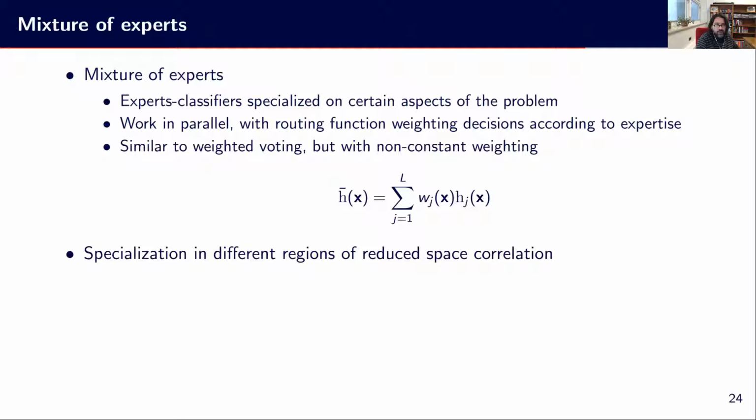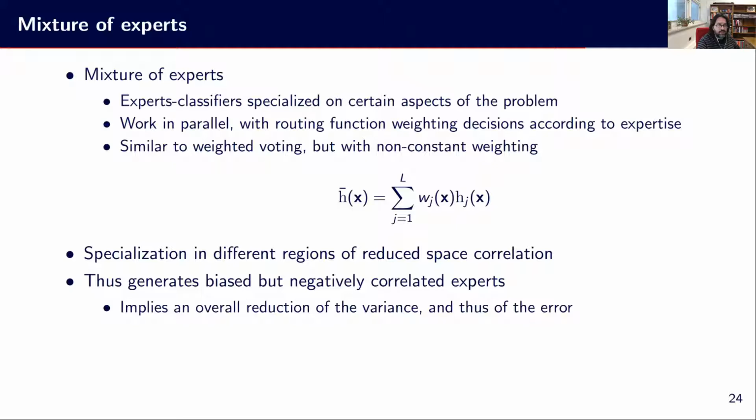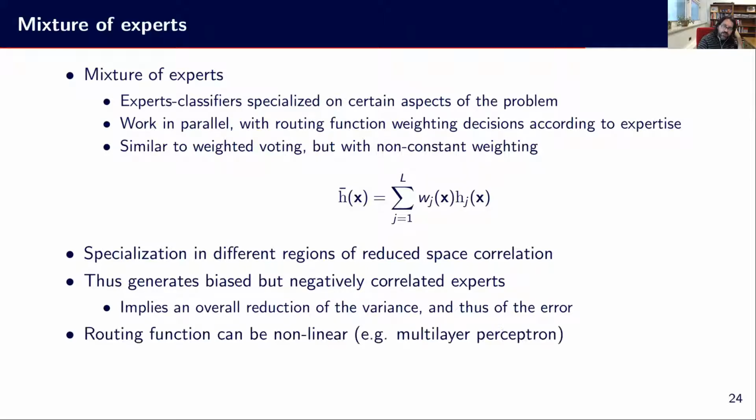And the point is, by reducing somehow the space correlation, to specialize every member differently in each region. So this will generate some kind of biased experts, but they will be negatively correlated somehow. This is what we want to look for. We want them not correlated, not making the same mistakes at the same place for the same class, the same data. And with that, we want to reduce the variance and as such the error.